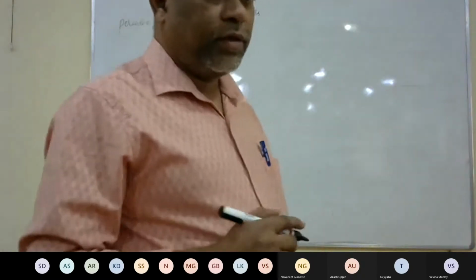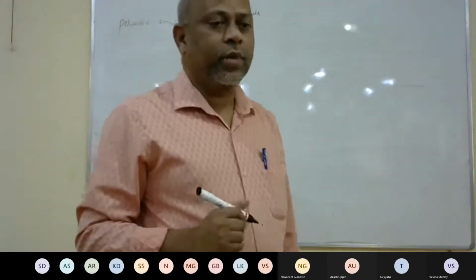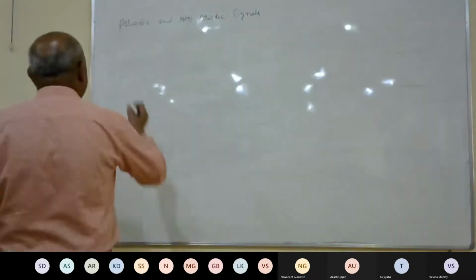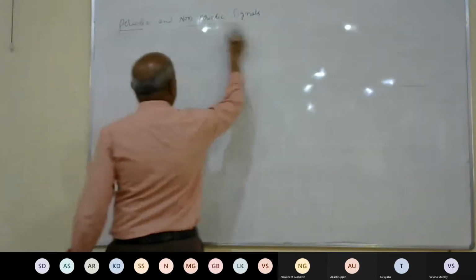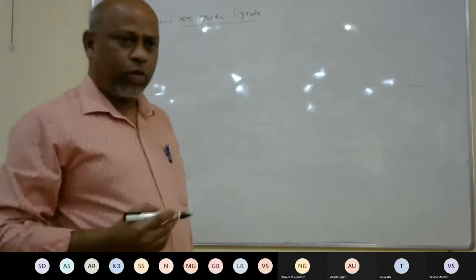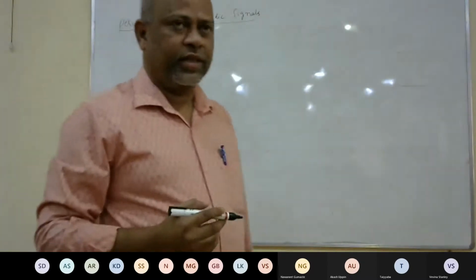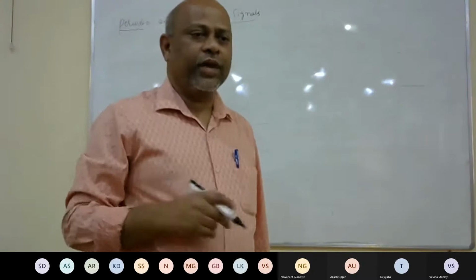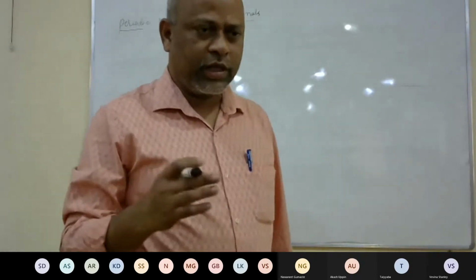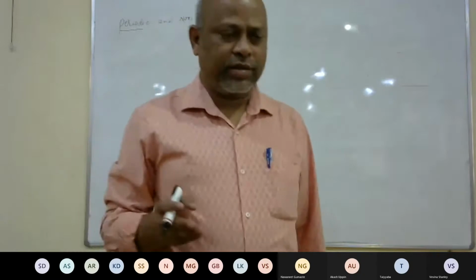Next, the next class of signals is periodic and non-periodic signals. What do we mean by periodicity? Periodicity means if any signal repeats the same pattern, we call such a signal a periodic signal.